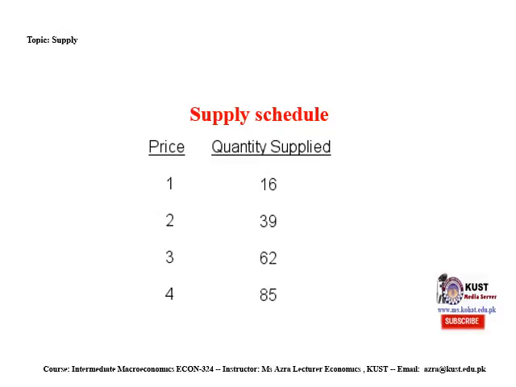What is a supply schedule? Let's suppose the price level goes on to increase from 1 to 2, 2 to 3 and 3 to 4. According to the law of supply, as there is a direct, positive relationship between price and quantity supplied, due to the increase in price level, the quantity supplied by the producer will also go on to increase.